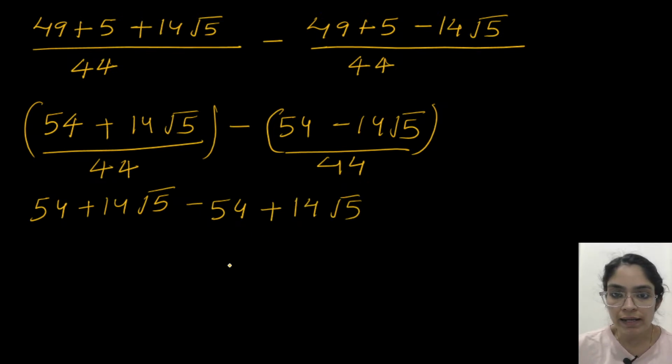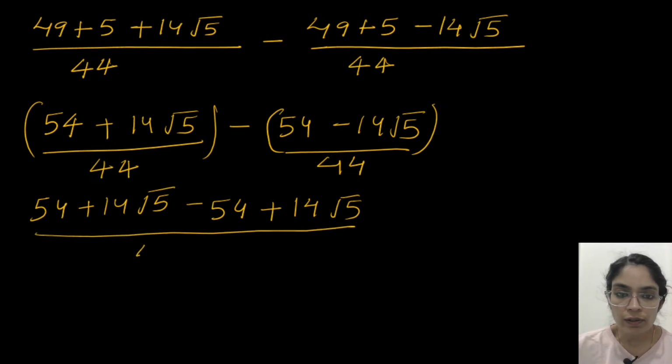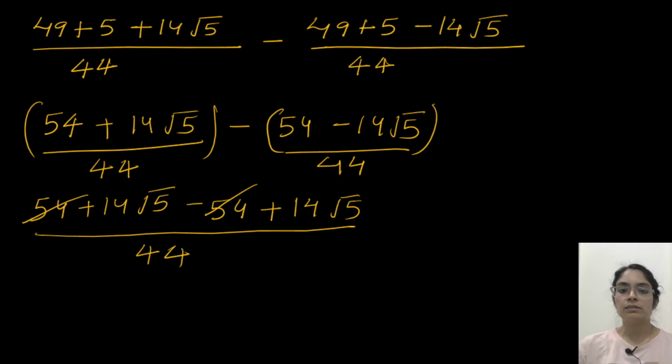So this will become 14 root 5, whole 44 we can write. So 54 and 54 will get cancelled. So like terms we can simplify now. Like terms we can solve. So 54 minus 54, it is 0.